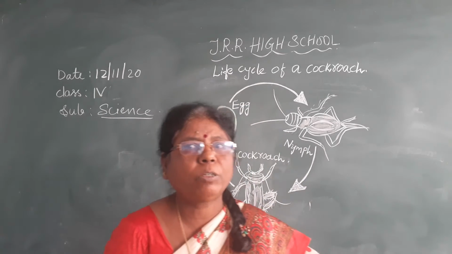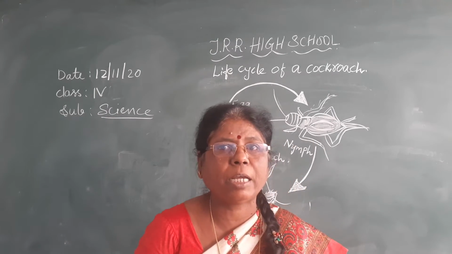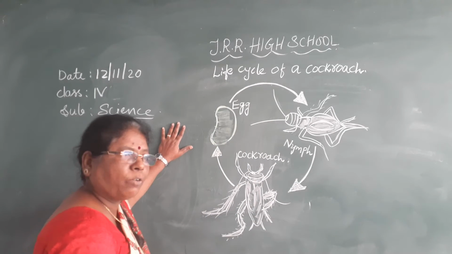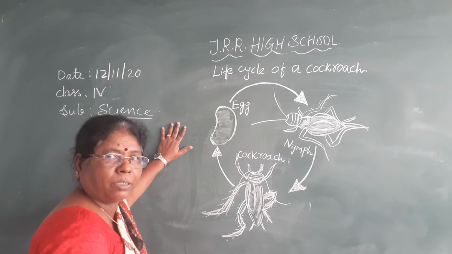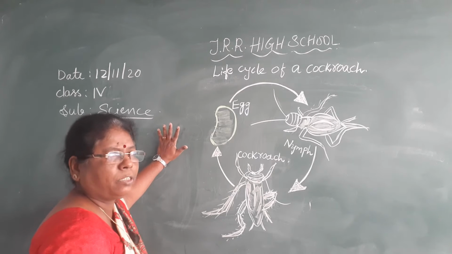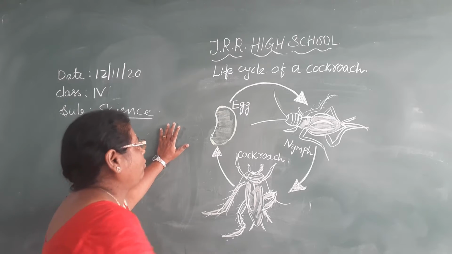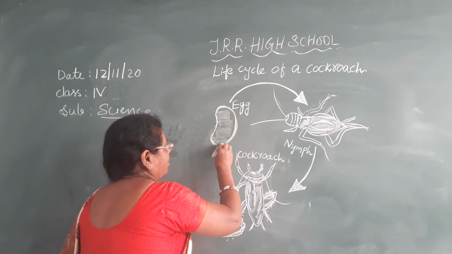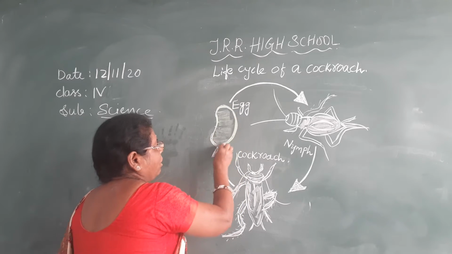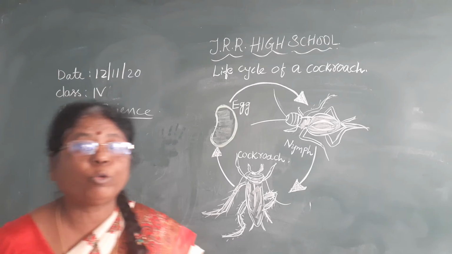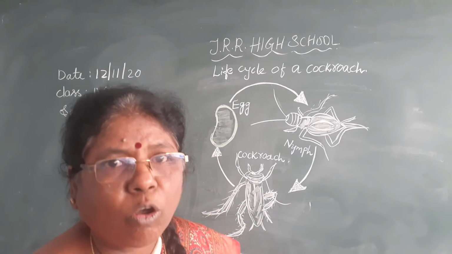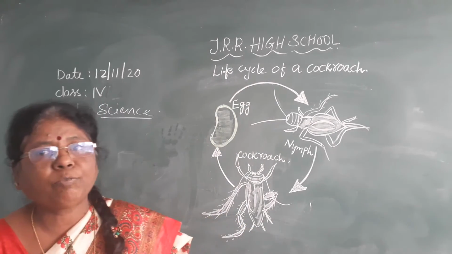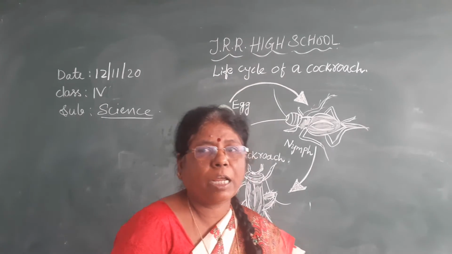So, quick recap of the previous part. What I have explained to you: life cycles. I explained about the butterfly and frog. Two life cycles are already completed. Life cycle means it will continue again and again. When the cycle is completed, it starts again. It's called a life cycle. So the butterfly completed: egg, larva, pupa, adult. In the same way, the frog, an amphibian which lives in water as well as on land, also completed the life cycle. What do you call the larva of the frog?